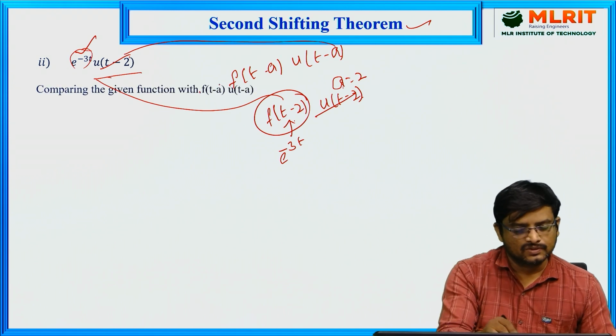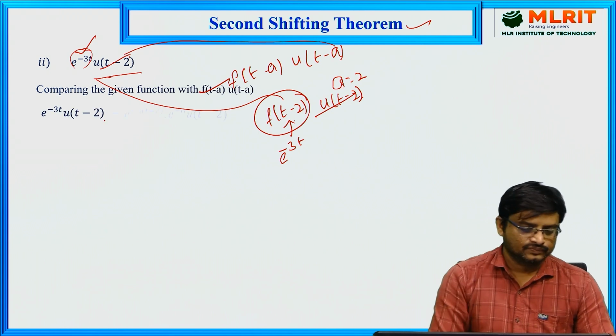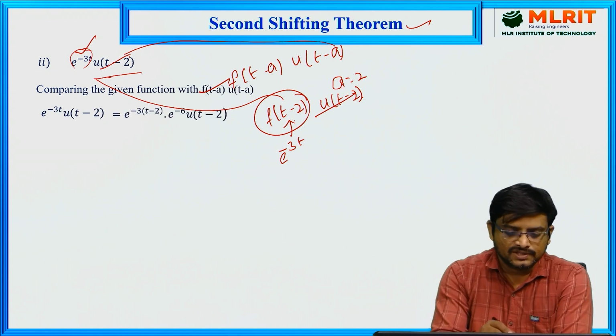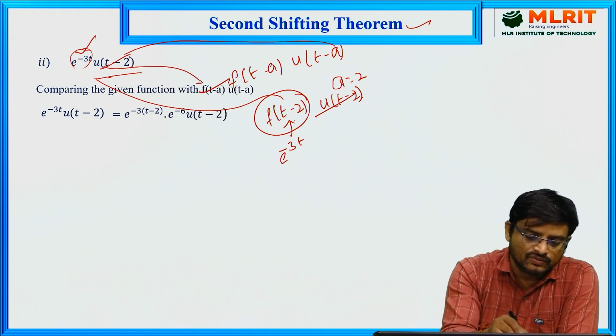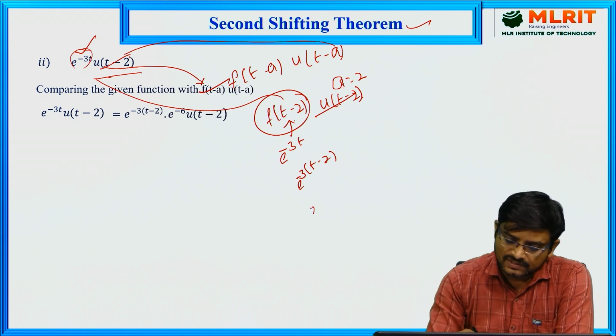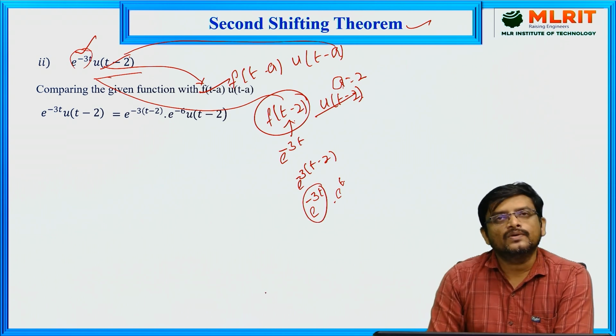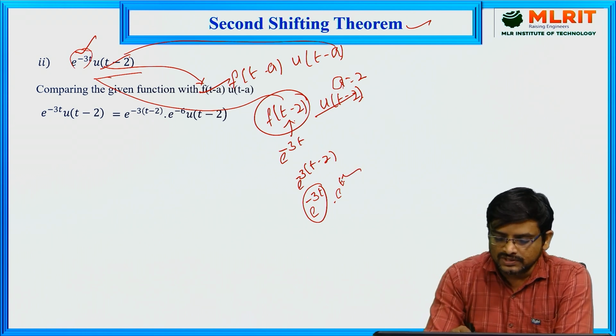So we have compared f of t minus a. Now this is our problem. Our task is to convert this entire function into the standard form. So in the function, wherever we have t, replace that t with t minus 2. Then simplify this, and you will get e power minus 3t into e power 6. But in our problem we got only e power minus 3t. We don't want this e power 6 here. Now I want to remove this e power 6.